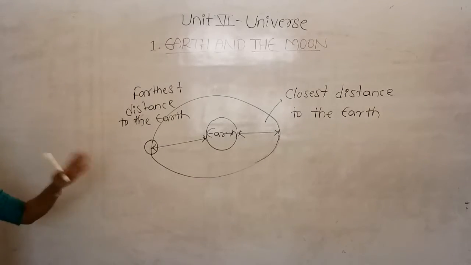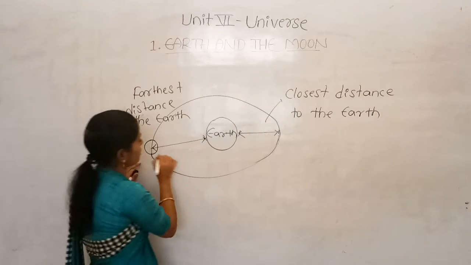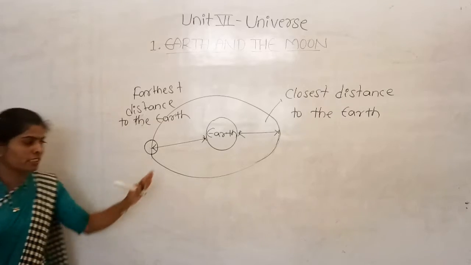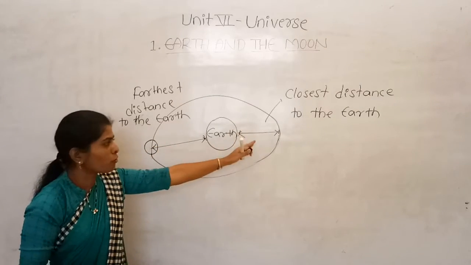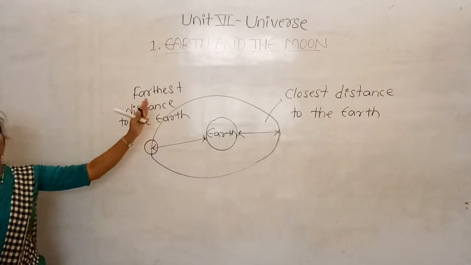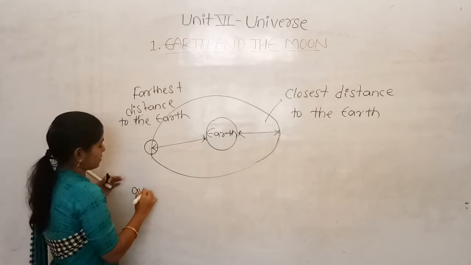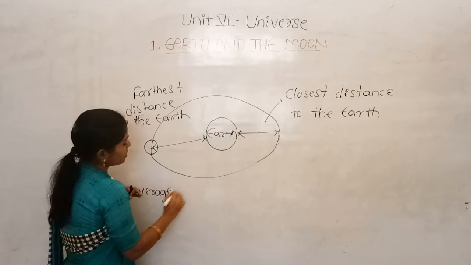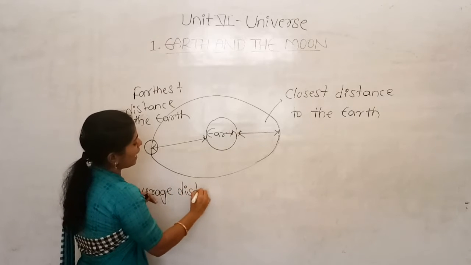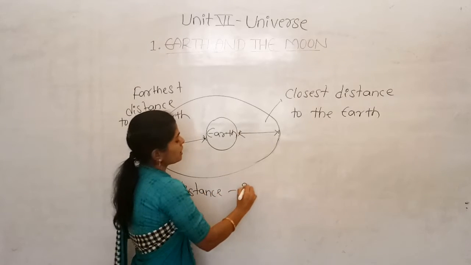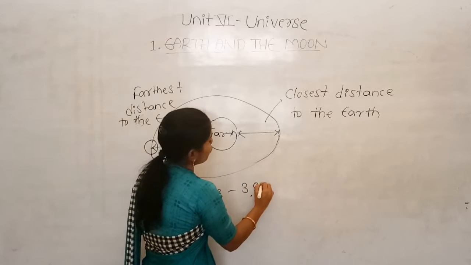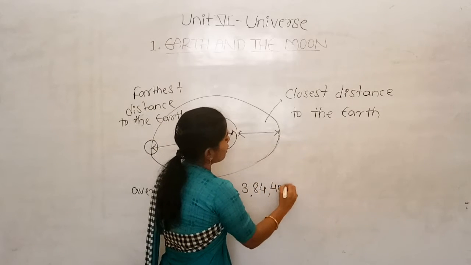On an average, comparing both the closest distance as well as the farthest distance, we say the average distance between the Earth and the moon is about 3,84,400 kilometers.